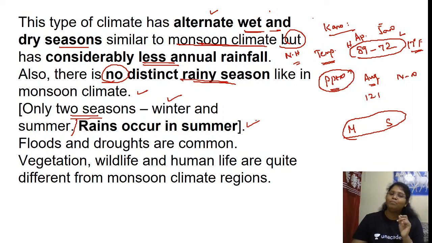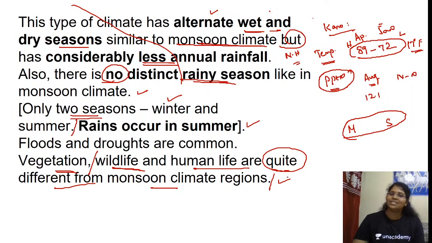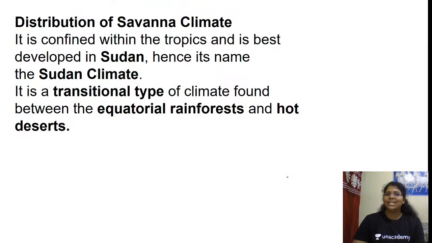So it is very natural that floods and drought are both common. Vegetation, wildlife and human life are quite different from monsoon climate regions. Is this clear? Did I complete?